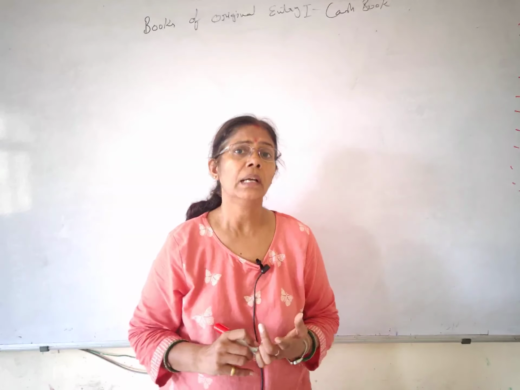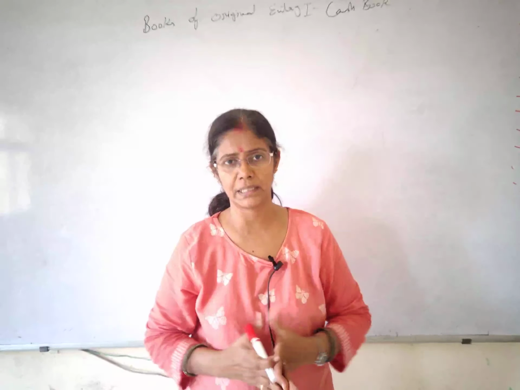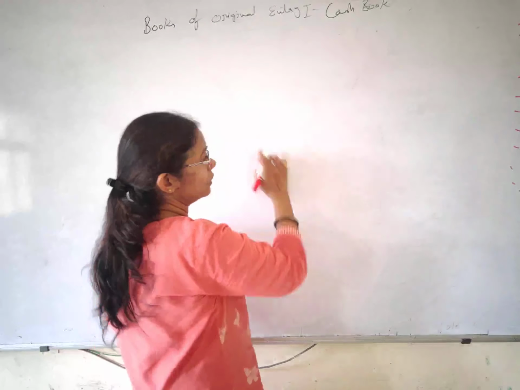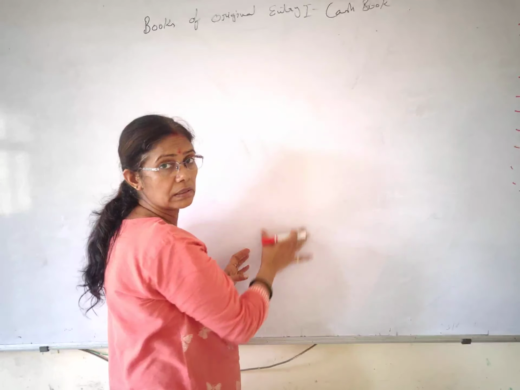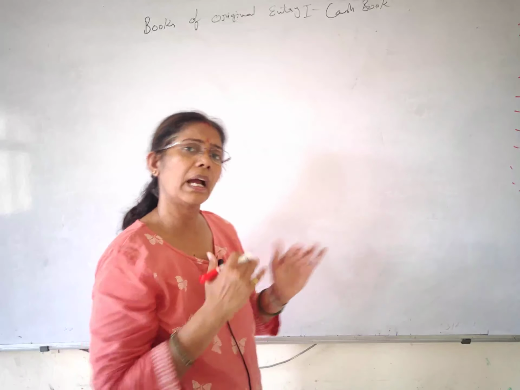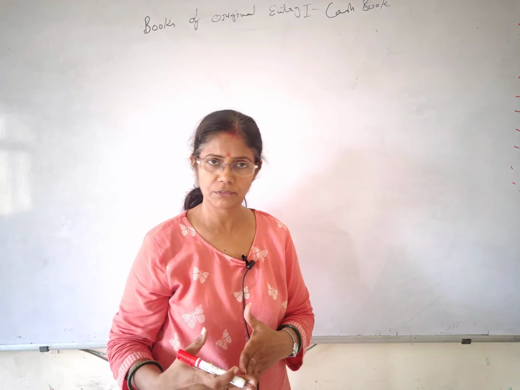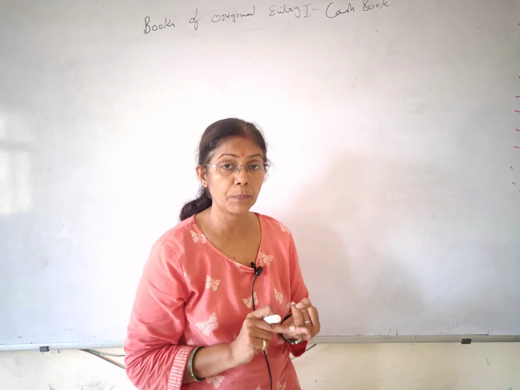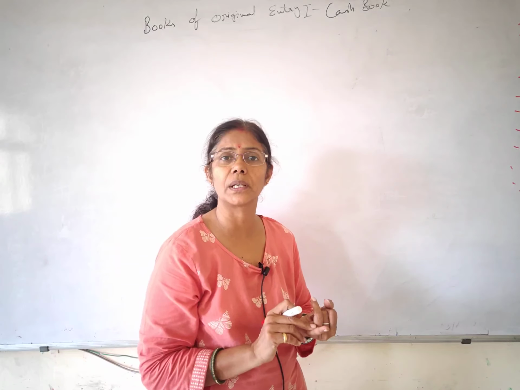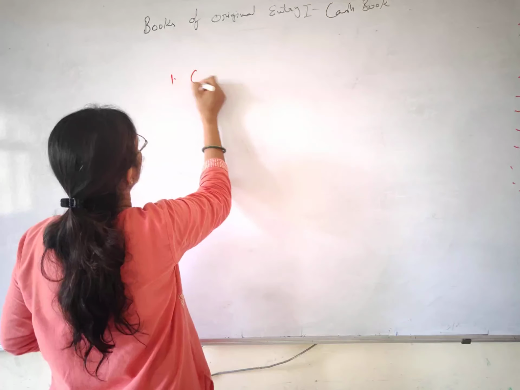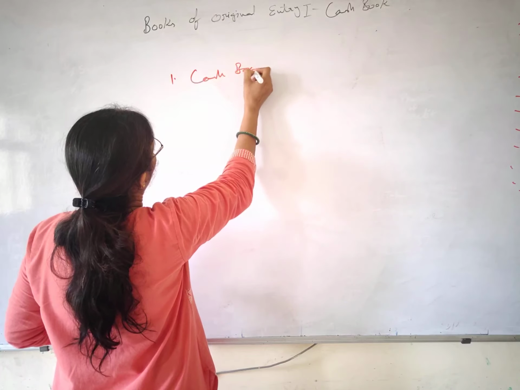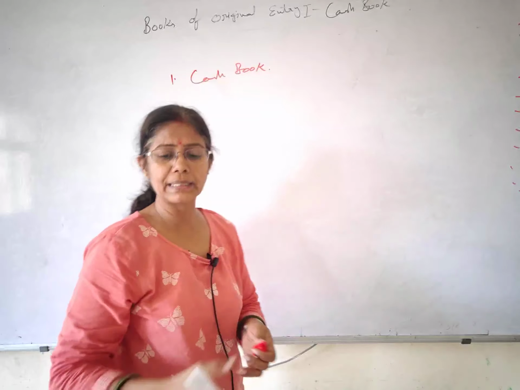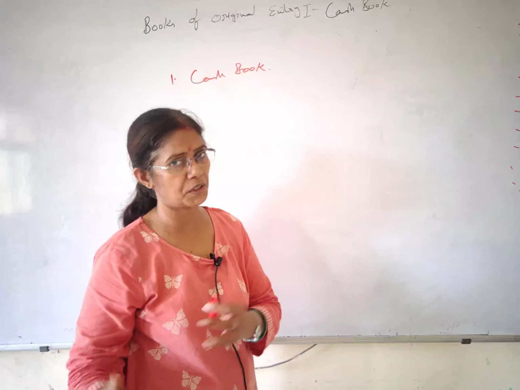Now what happens, students, we have a number of transactions, and instead of recording them in the journal, we don't record all these things in the journal, and we have divided them into different parts. So the first one is the cash book, that's very important, and as its name suggests, cash transactions, cash or banking transactions. And as I have given you the name, these are called subsidiary books.